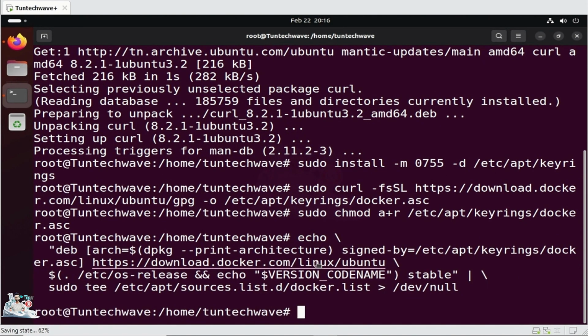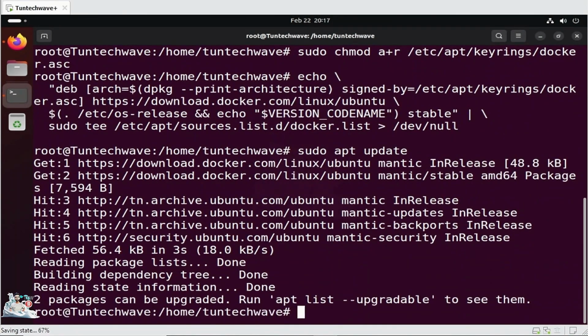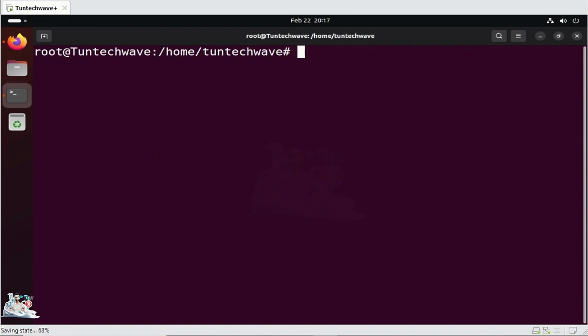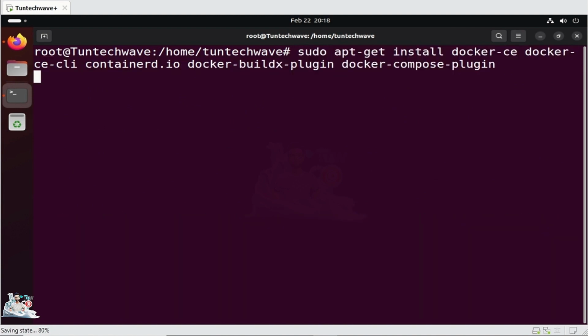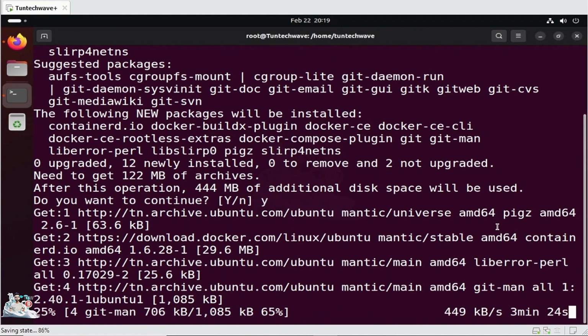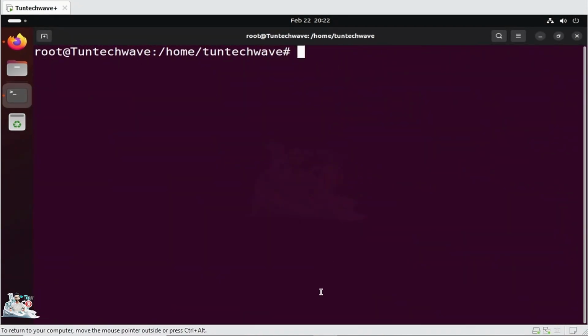After setting up the Docker repository, we update our system to save the modifications. We now proceed to the installation of Docker engine, which will allow us to run the Transcribe a Song free application. Docker is installed and ready to containerize the application.